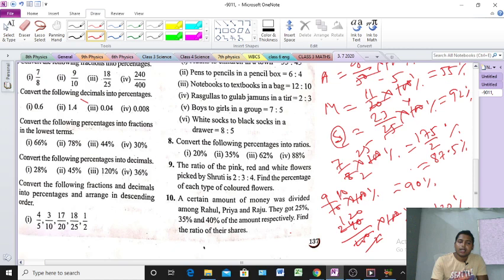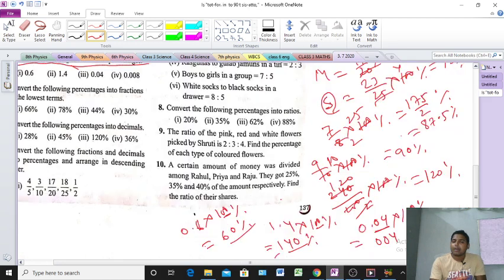Next 0.04. 0.04 into 100%. Now see here after point how many digits? Two digits. That means another zero, no need. So the point will go to the right hand side after two digits. That means here 0, next 0, 4. After 4 the point will go, because after two digits. So that means here 4% is coming. Clear?